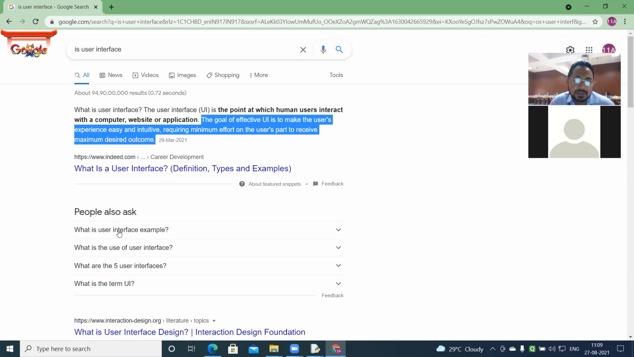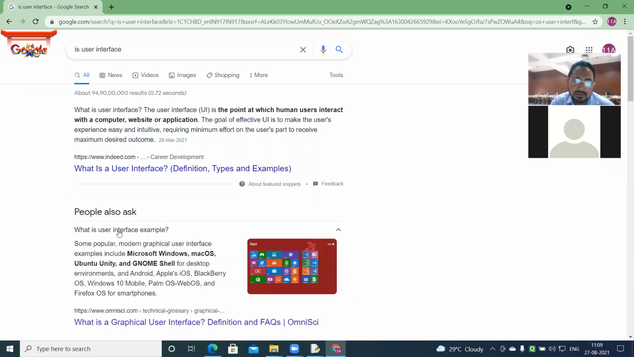Intuitive, requiring minimum effort on the user's part. You write easy words. No need to write each and everything. The goal of effective UI is to make the user interact with the system, requiring minimum effort on the user's part to receive maximum desired outcome. Whatever you write, it's up to you. Some popular modern graphical user interface examples include Microsoft Windows, Mac OS, Ubuntu, and so on.